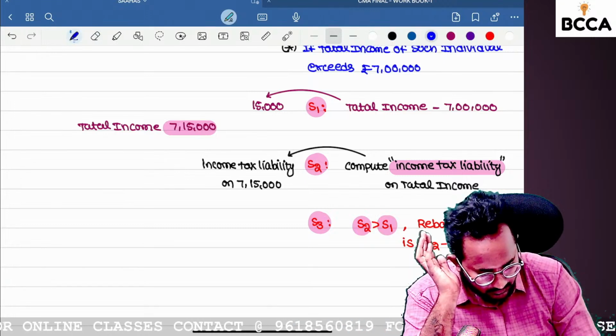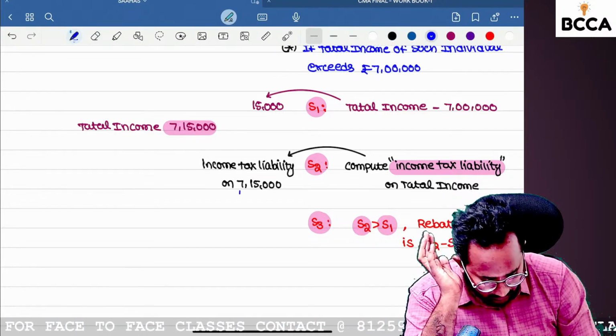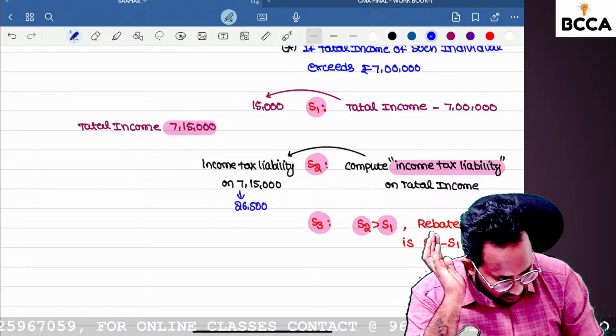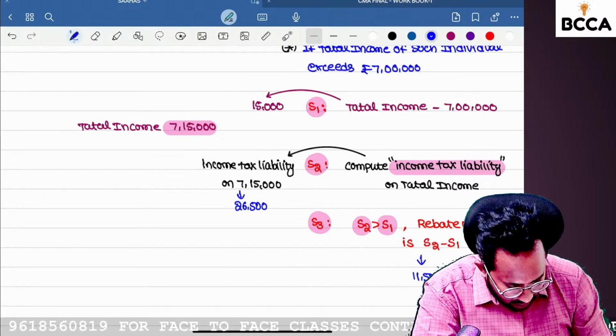Okay, I want to incorporate the answers also. Can you tell me how much you will get? Here 26,500. Step 1 minus step 2? 11,500. So what is the final tax liability?